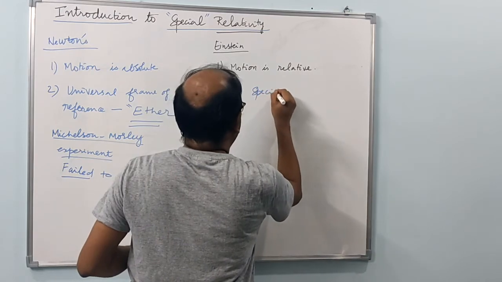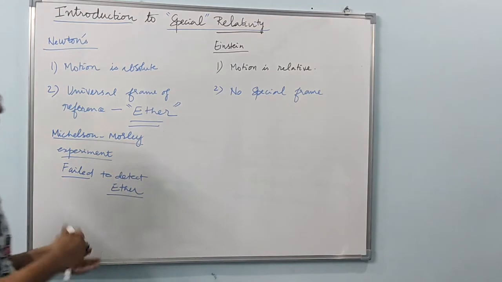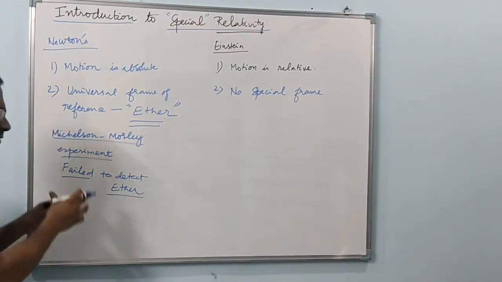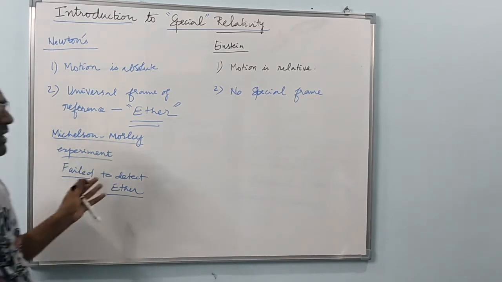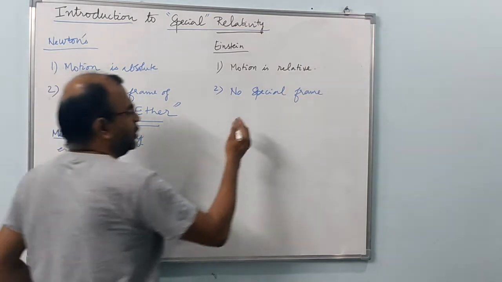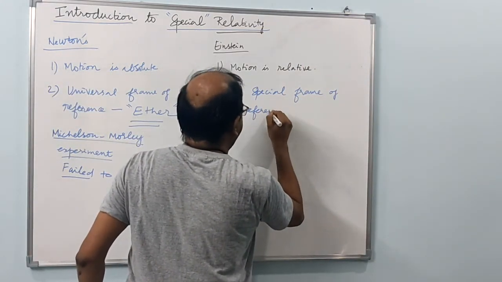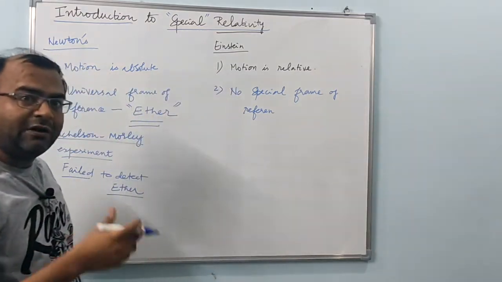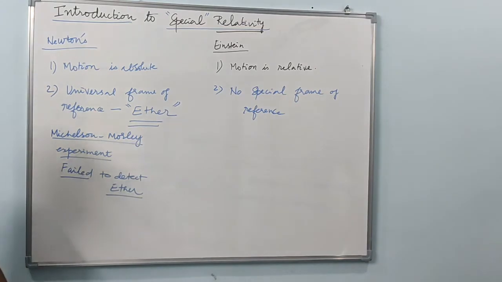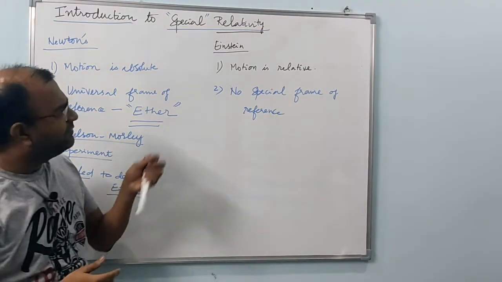This is another very important outcome, because if ether is present, then you can fix every motion with respect to ether. You could fix a frame of reference to the ether and discuss every motion. Since that is not detected in this experiment and several other experiments, there is no special frame of reference. That means all inertial frames of reference are equal. So no special frame of reference. This was another important idea that was brought out by the special theory of relativity.